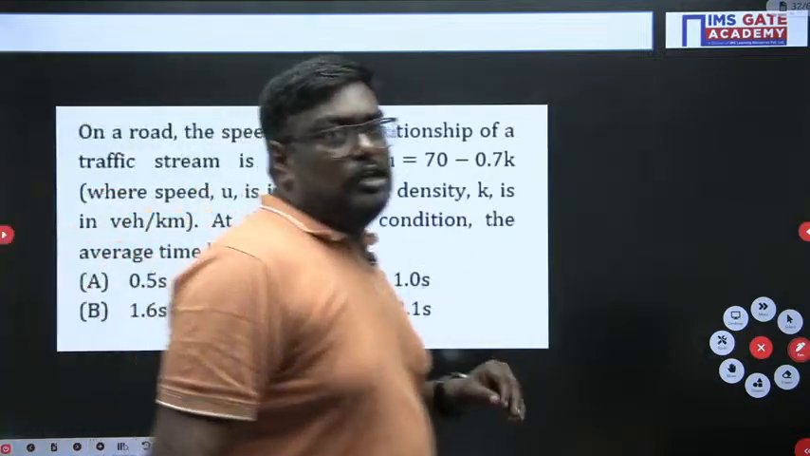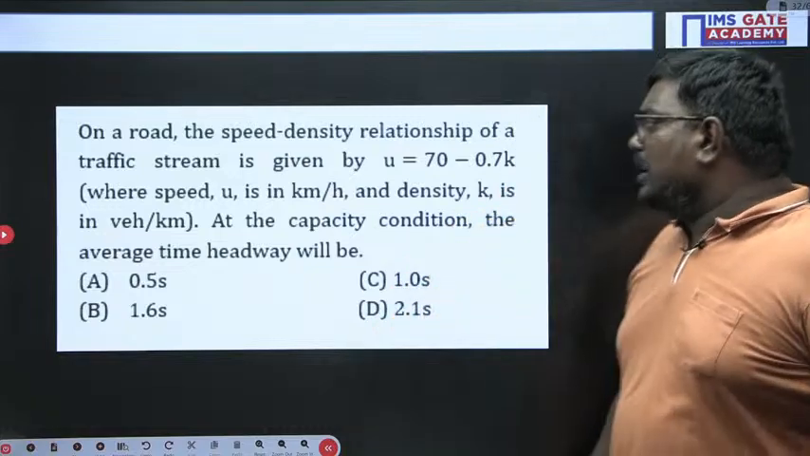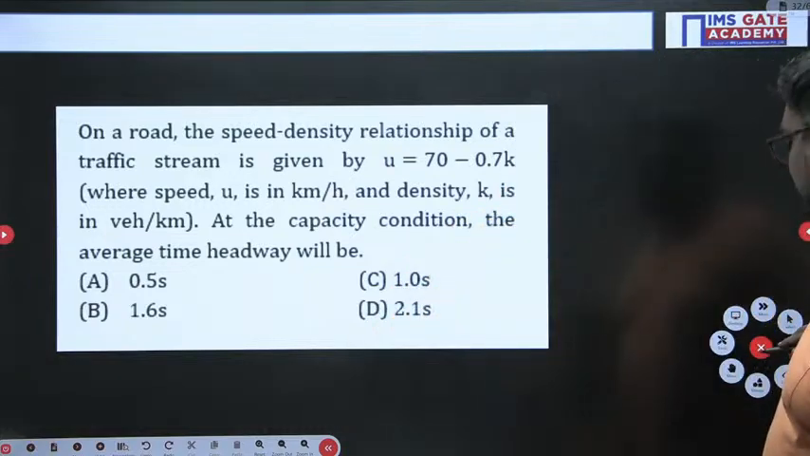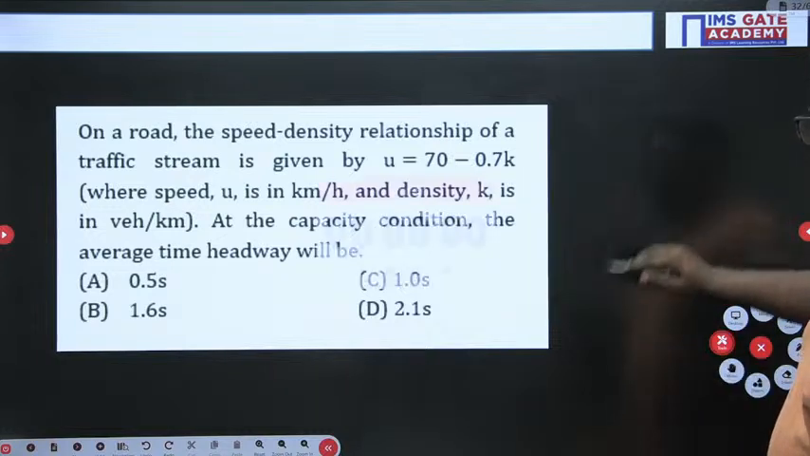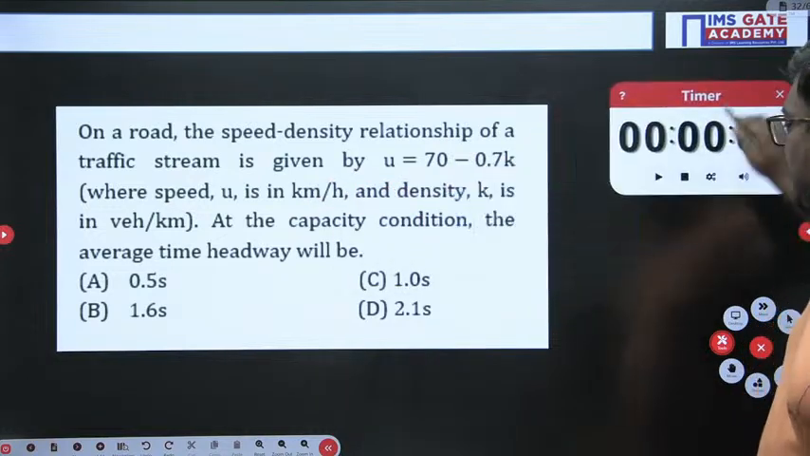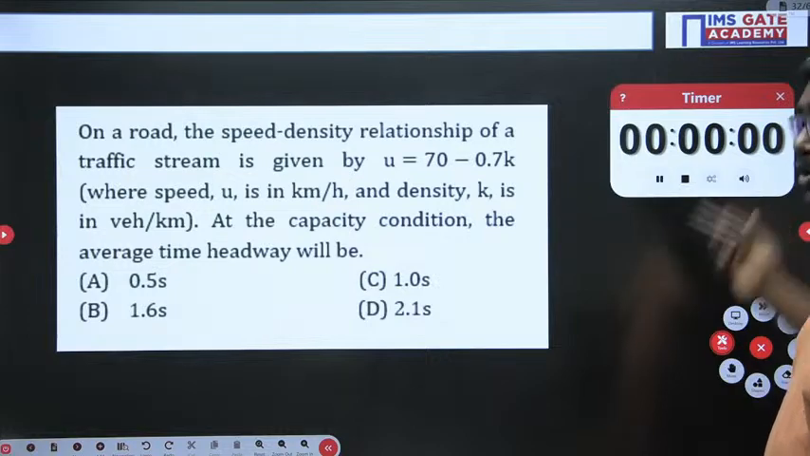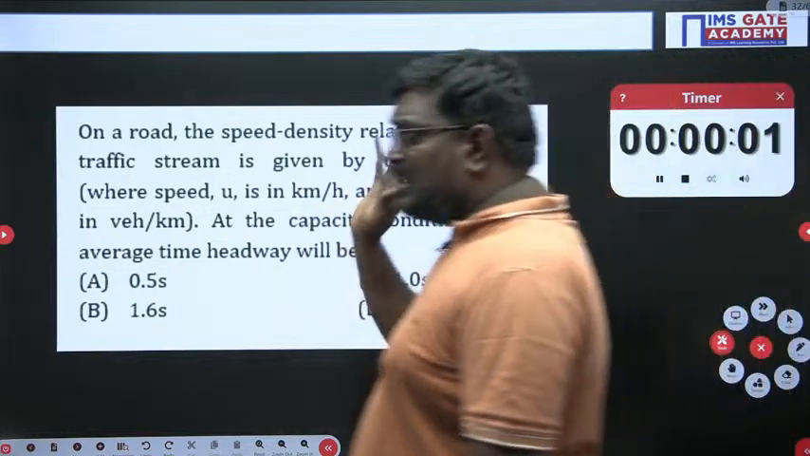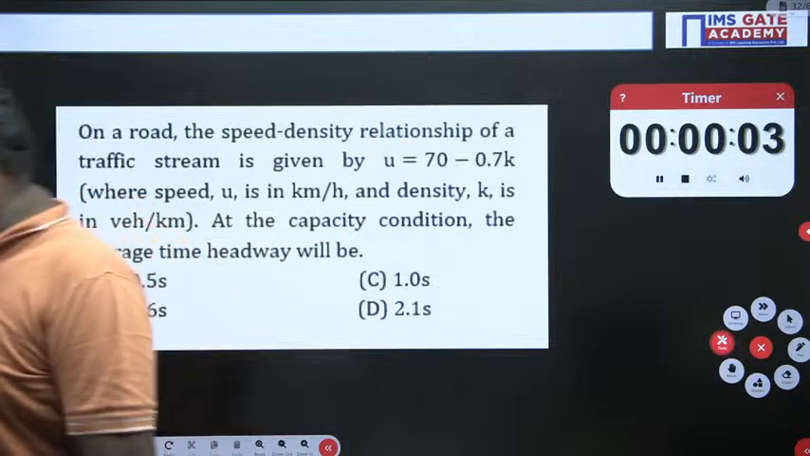Sir, this is also related to the Greenshield model. In a road, the speed-density relation of a traffic stream is given in the problem. Please, I'll give you 1 minute of time, as we have done n number of problems in this. Today also I have done 2-3 problems, and this is one of the important topics, I can say.